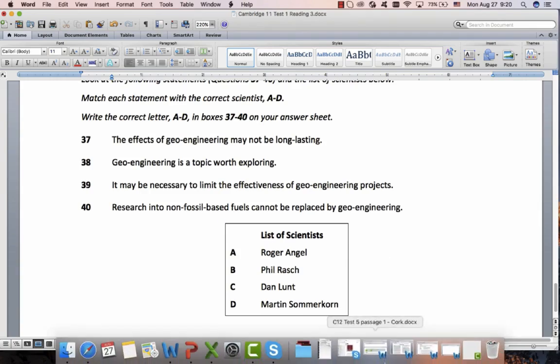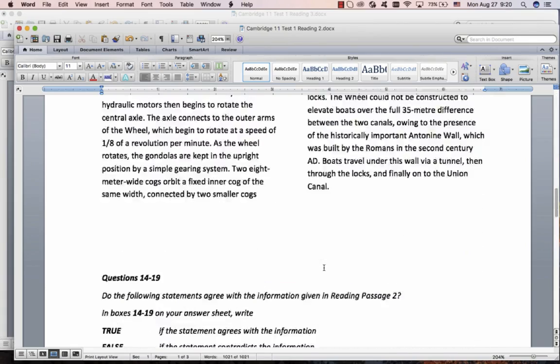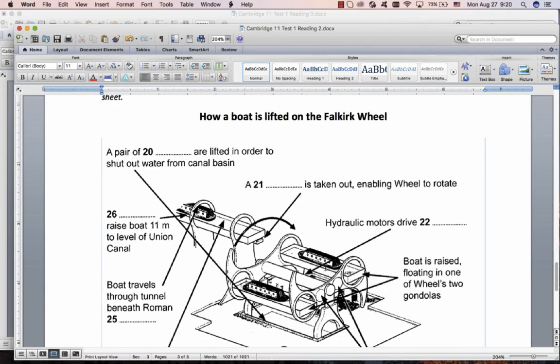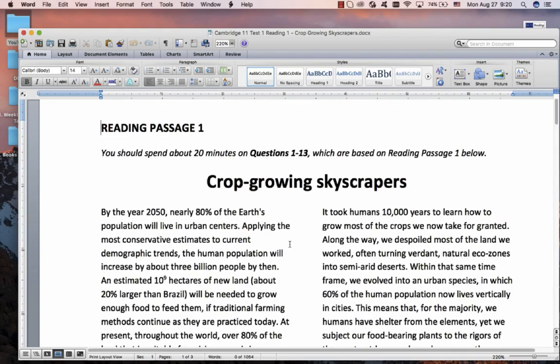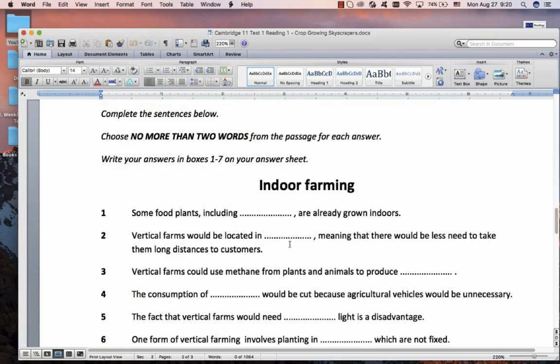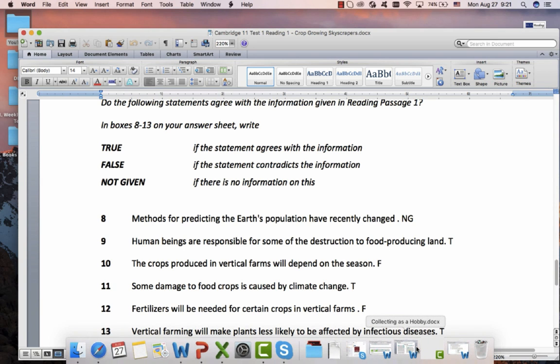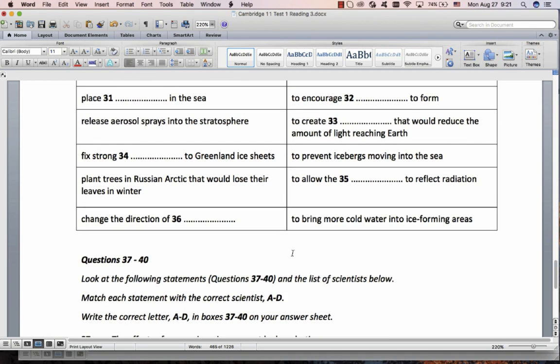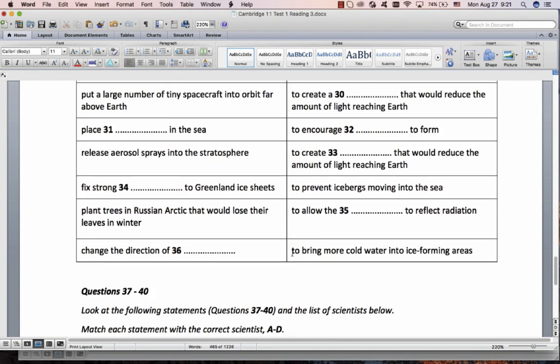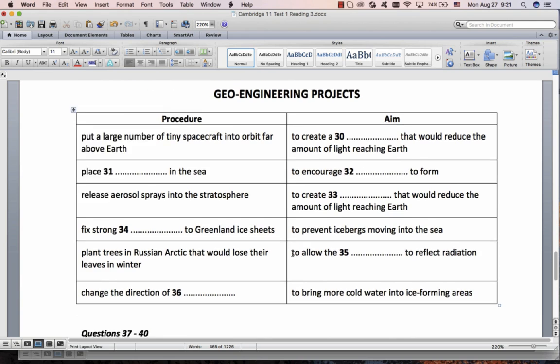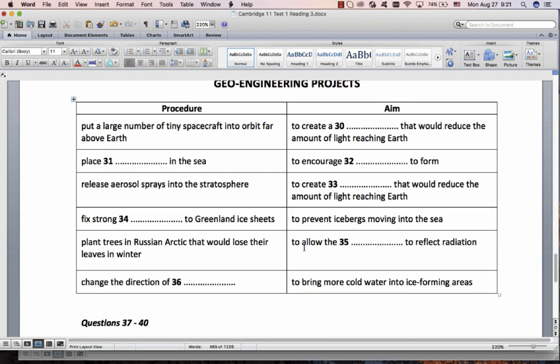If you look at all 3 of them, this was reading 2 and they had true, false, not given and a diagram. And this was reading 1 and they had more gap fill, complete the sentences, and true, false, not given. So this test, if you look at reading 3, I was expecting matching headings or multiple choice. Didn't have matching headings, didn't have multiple choice. And that makes this a very easy test. Mainly because reading 1 and reading 2 were quite easy, and so I was expecting reading 3 to be very difficult, but there's a lot of marks here that you can get.